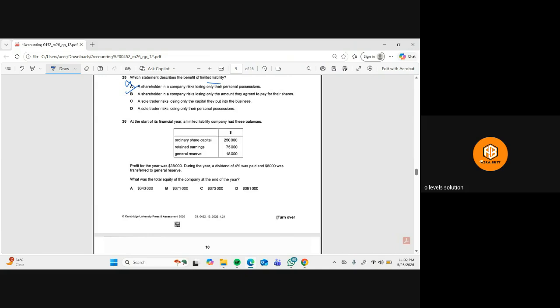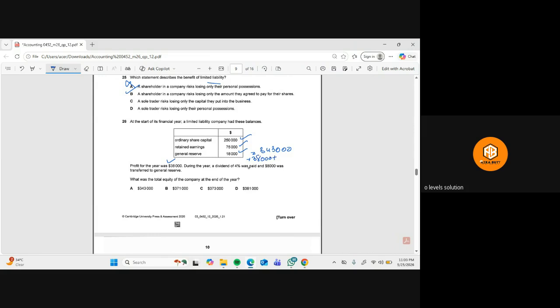Okay. So opening equity is evident because, as you can see, we have the opening balances: the ordinary share capital, then the retained earnings, and then the general reserves. So the total opening equity is 250,000 plus 75,000 plus 18,000. So this is equal to 343,000. So now we need to add the profit for the year. As you can see, this is the profit for the year, so we need to add it here, plus 38,000.